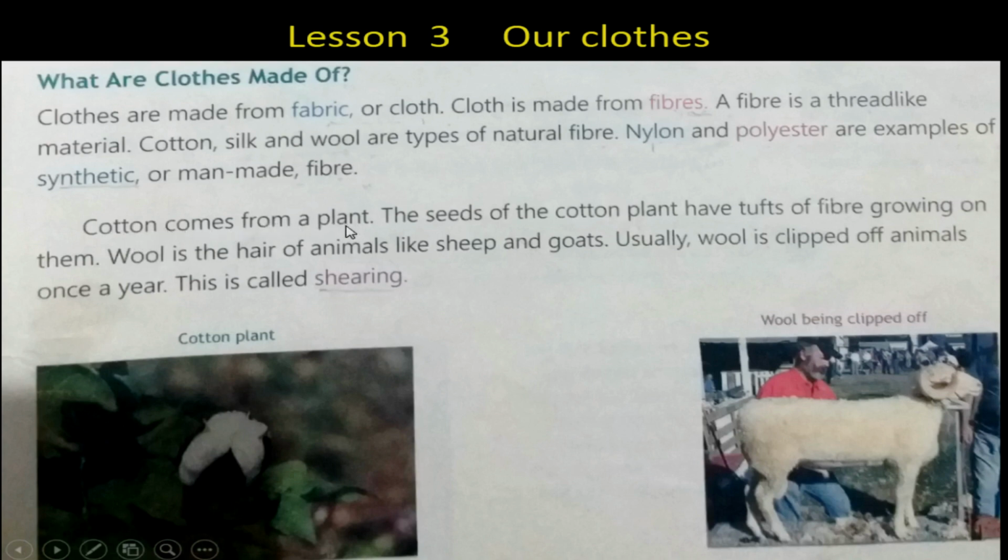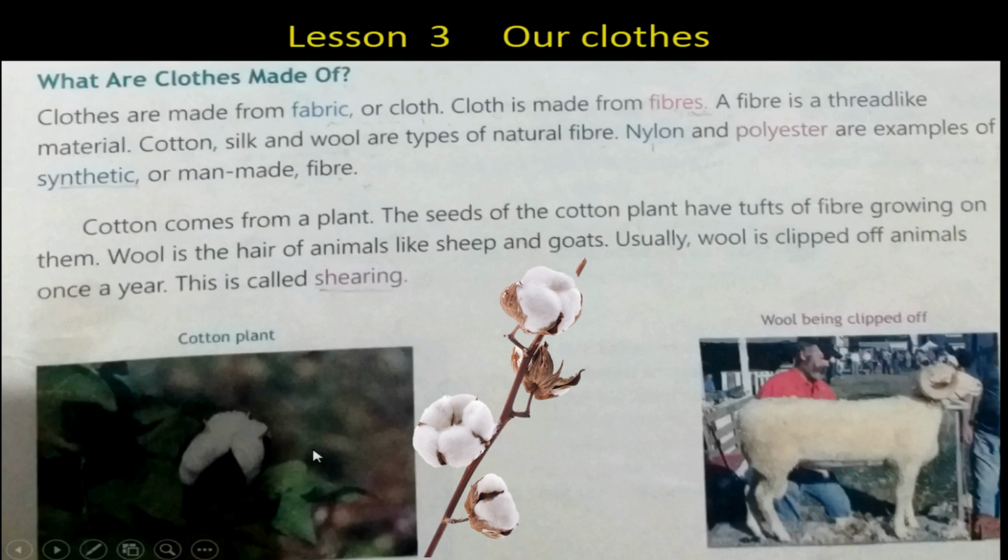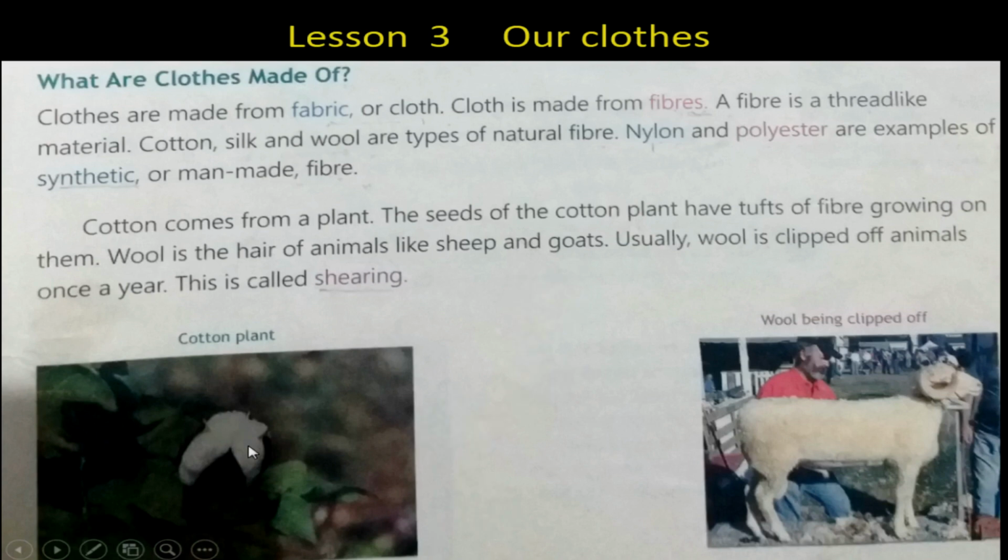Cotton comes from plant. The seeds of the cotton plant have tufts of fiber growing on them. Wool is the hair of animals like sheep and goats. Usually, wool is clipped off animals once a year. This is called shearing. Now, first of all, we are told about the cotton. We get cotton from the cotton plant. As you can see in this picture, we have a plant and a white tuft on the plant. This white tuft shown over here is the cotton.